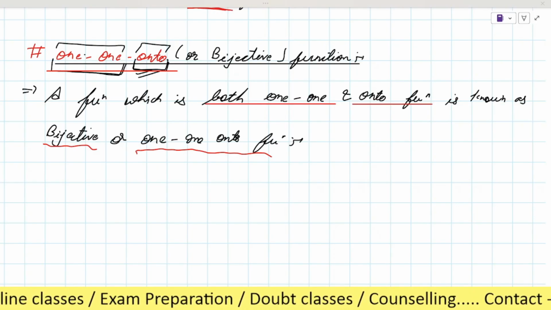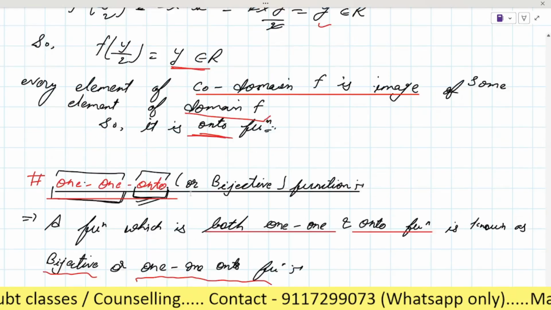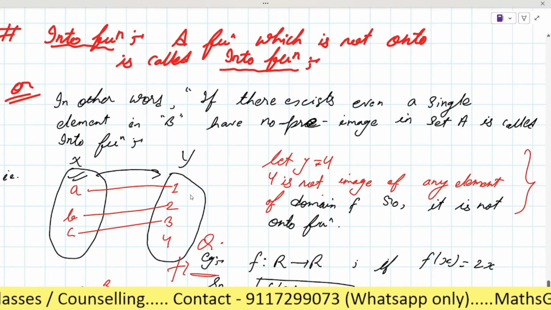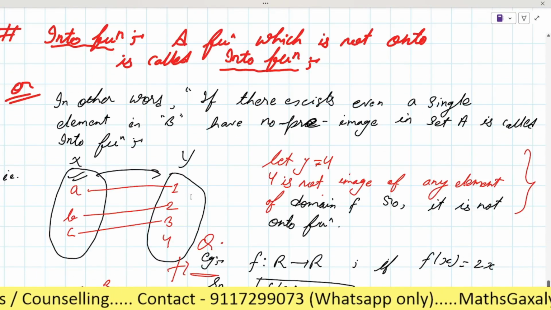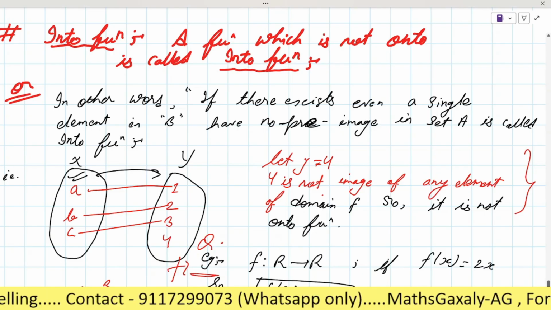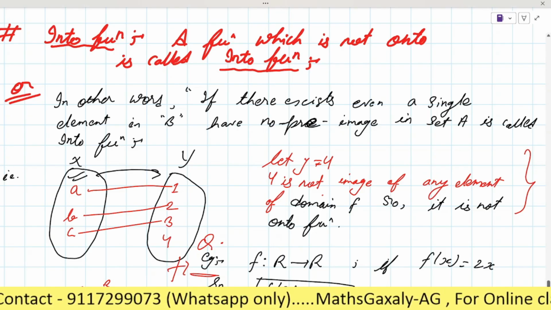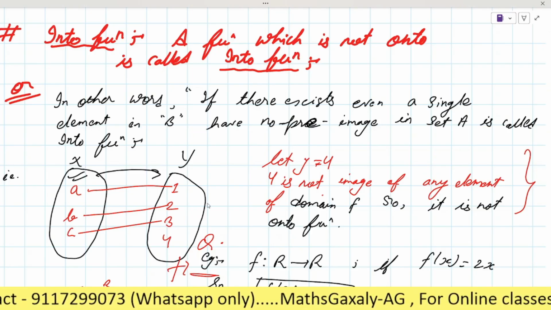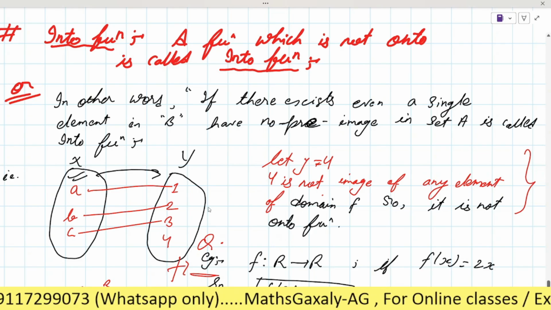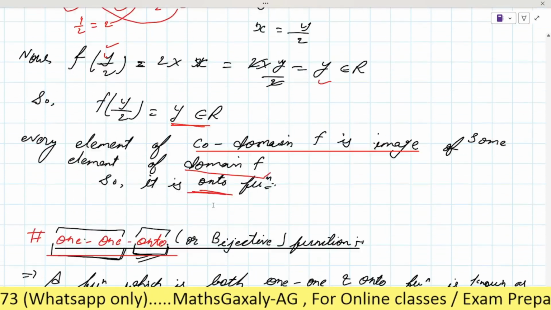Now let's see here. A function can be both one and onto.